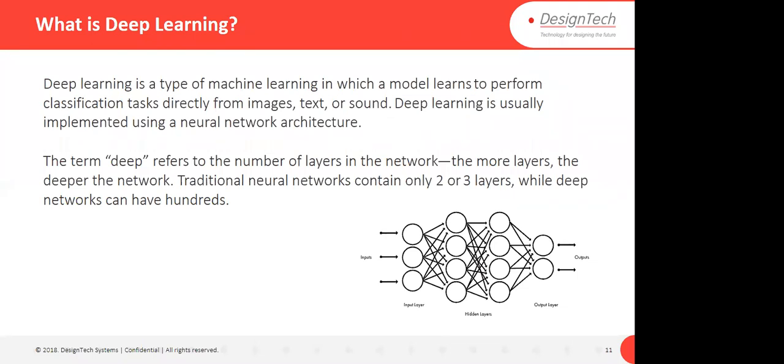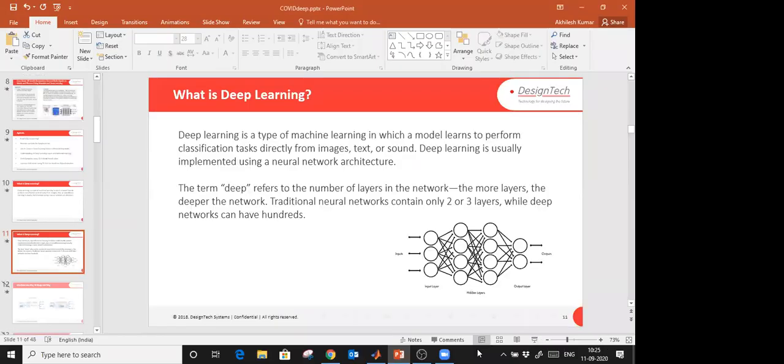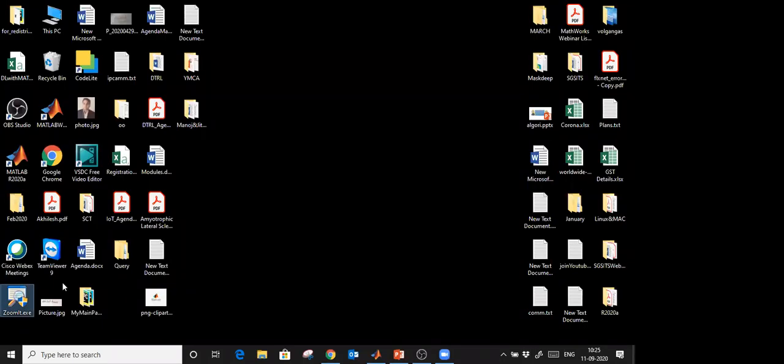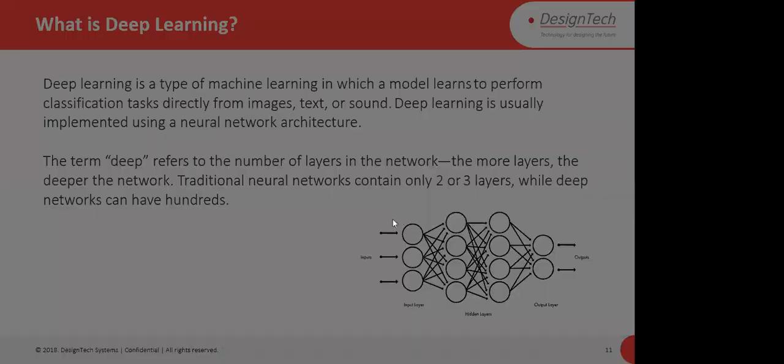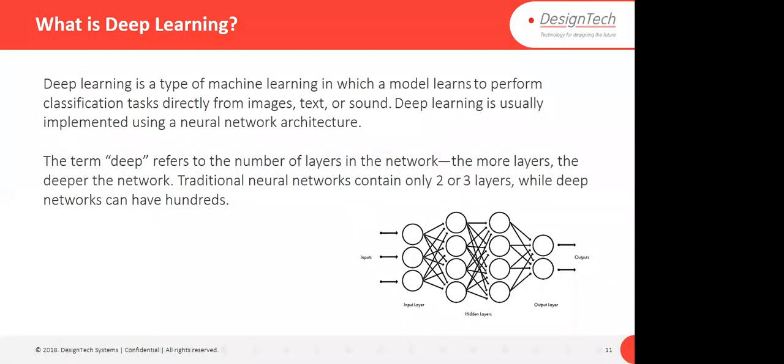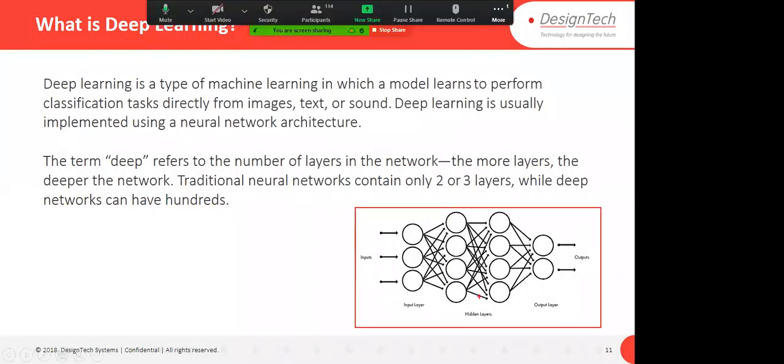In a traditional neural network, and if I'm using the word traditional, it means a shallow neural network, it contains only 2 or 3 layers, while deep networks can have tens and hundreds of layers. This figure which you see is a shallow neural network. Here you see only 2 hidden layers, and the circles which you see are neurons. They are connected with each other.